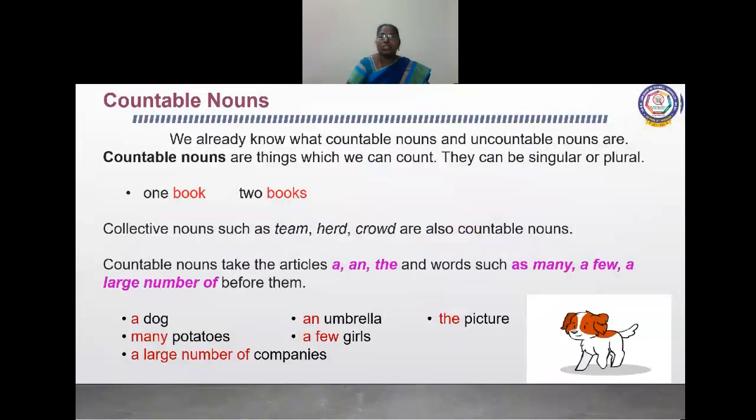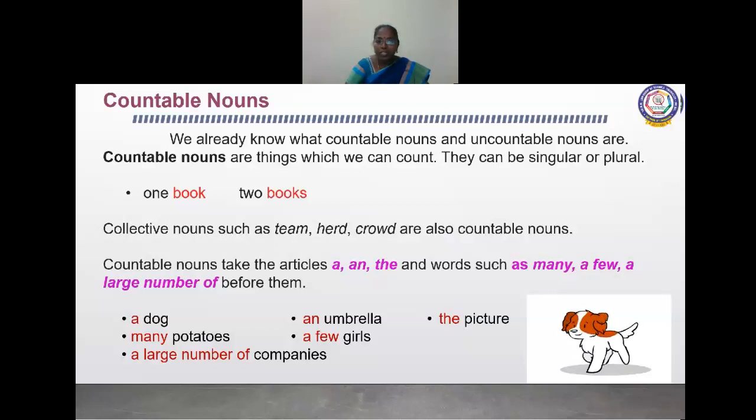We already know what countable nouns and uncountable nouns are. Countable nouns are things which we can count. They can be singular or plural. Tell me children, countable nouns can be singular or plural. One book or two books, it comes under countable noun. Collective nouns such as team, herd, crowd are also countable nouns.